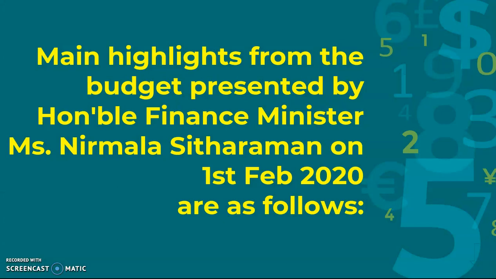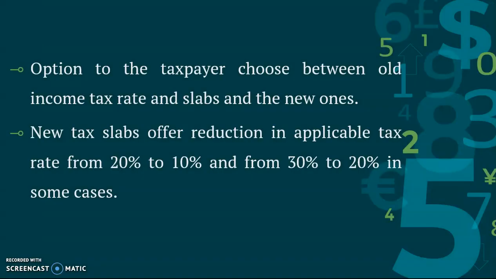Okay. This is just a normal concept, how the finance minister presented the budget. This is the budget based on February 2020. So there are some changes from the side of the finance minister. She has given some options, like the taxpayer can choose either the old tax rate or the new tax rate, whichever he or she wants.